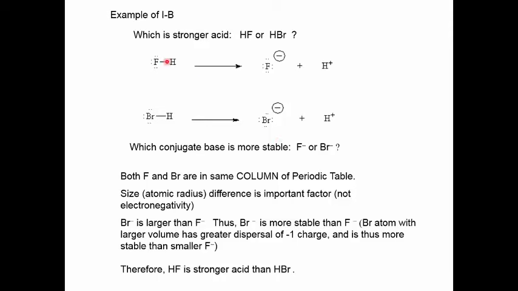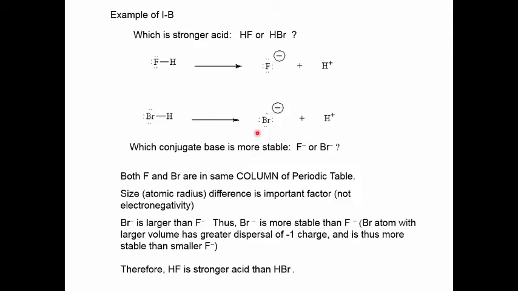And now, to decide which acid is stronger, we look at the stability of the conjugate base as produced. Which conjugate base is more stable, fluoride ion or bromide ion? Well, again, remember, F and Br belong to the same column of the periodic table, and in that instance, the important factor is the size of the atom, not the electronegativity.